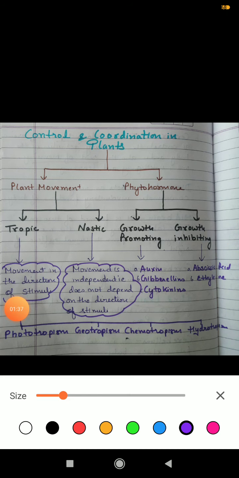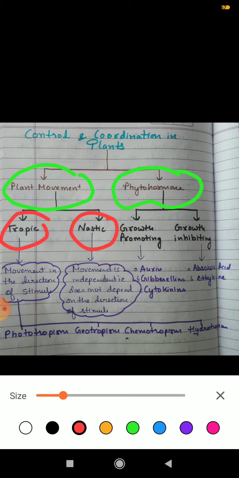Students, control and coordination in plants occur by two methods. First is plant movement and second is with the help of phytohormones. Clear? And under plant movement there are two types of movements, tropic movement and nastic movement. Now the question might be in your mind: what is tropic and what is nastic?